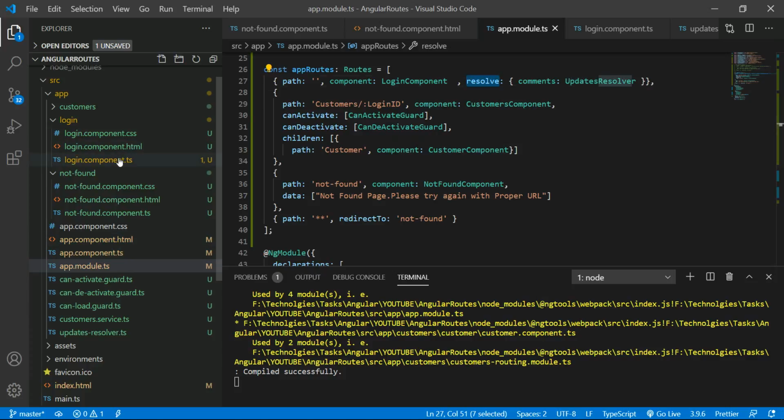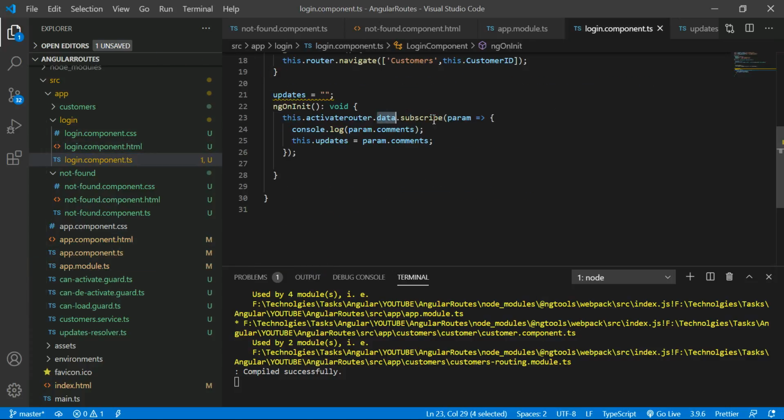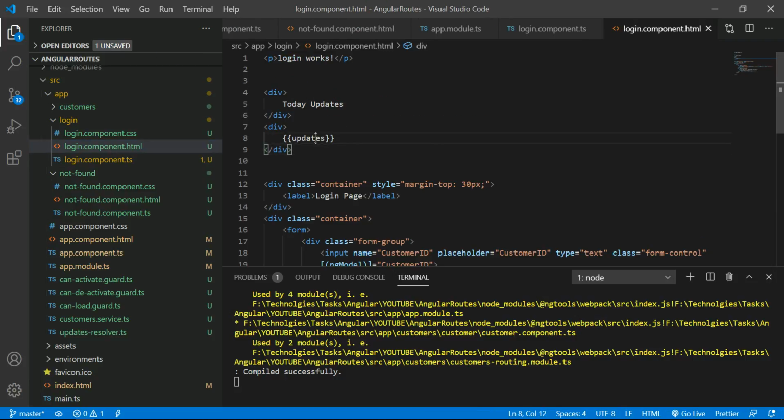Okay, so once this is completed, I have to subscribe to this resolve, then I can get the data. The param comments is under this resolve, right? The resolve contains one object, comments with the update resolver. So once I get that key value, I can get the data. I am giving the reference to my local variable, called updates. So I am giving this updates here, that's it.